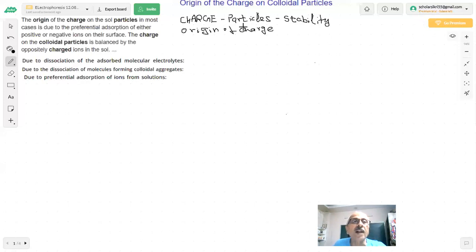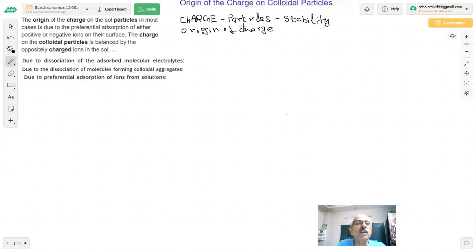There are many reasons and many ways the colloidal particles can get a charge. Here we have given you very important information, so kindly pay attention to the left hand side.